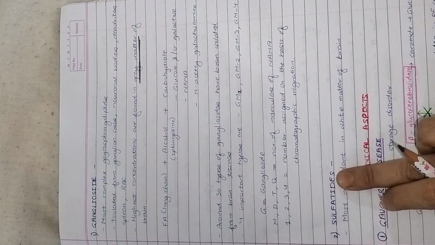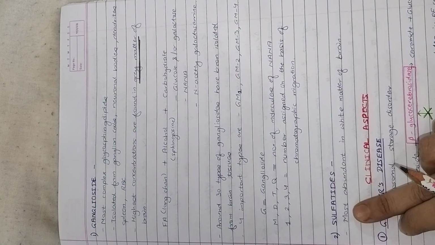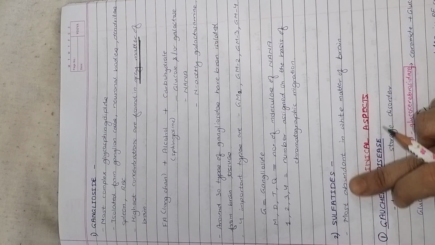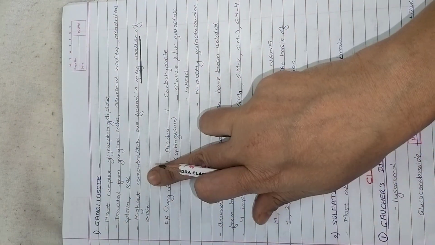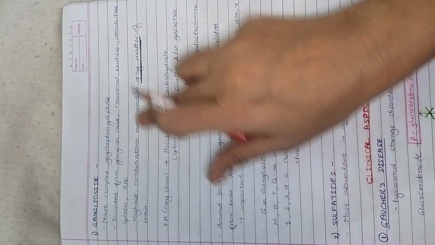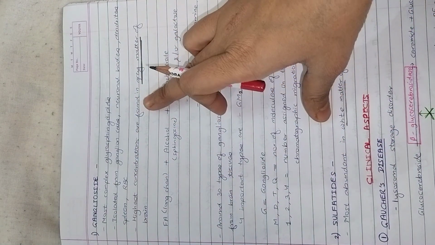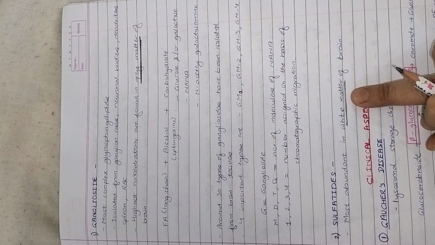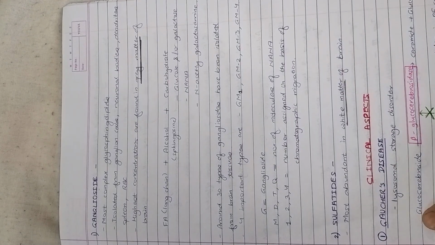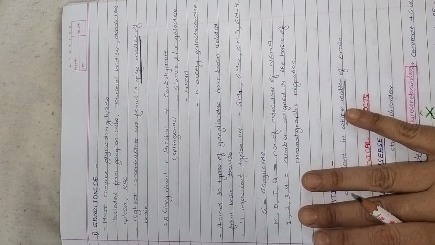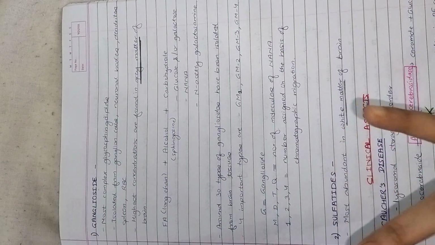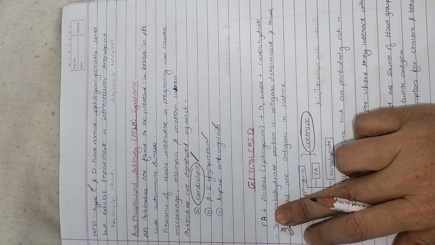Now what are sulfatides? They consist of ceramide plus sulfate group, and they are more abundant in the white matter of the brain. Gangliosides are present in ganglia, which are the gray matter, and sulfatides are present in the white matter of the brain tissue. So this is all about the biochemistry of glycolipids. I will explain once again.